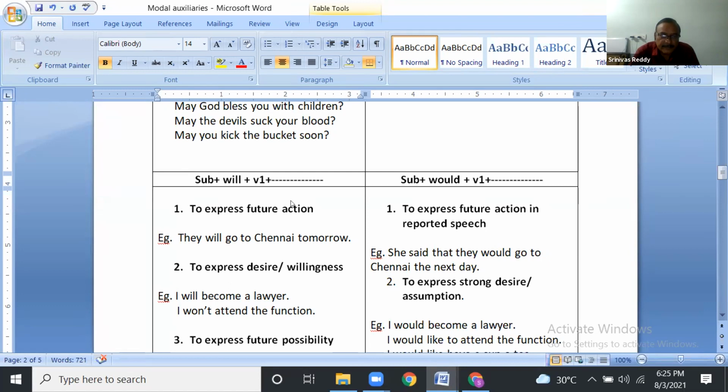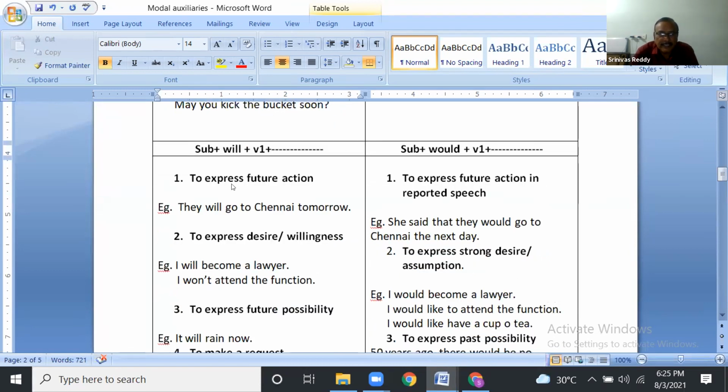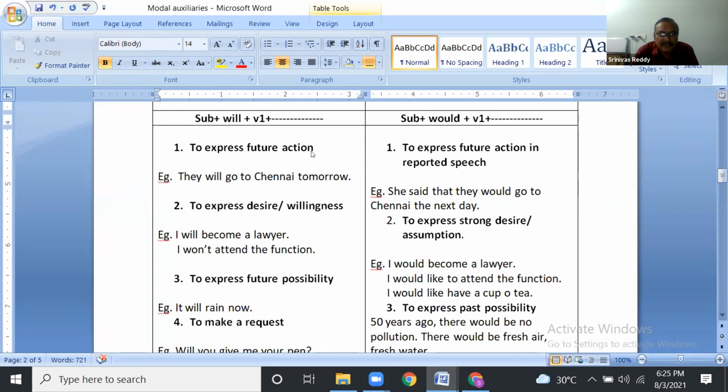Yes, next one. Will plus V1 or would plus V1. Many candidates get confused here with would. Will plus V1 is used to express future action. They will go to Chennai tomorrow. Would plus V1 is used to express future action in reported speech. She said that they would go to Chennai the next day. Will becomes would, will go becomes would go in reported speech, in indirect speech.